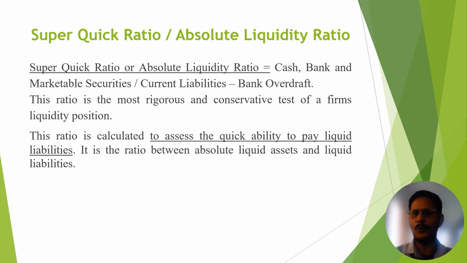It is the ability to pay liquid liability, that is super quick ratio. It is the ratio between absolute liquid assets and liquid liability. Now, this is all about finding the liquidity position for a particular business.